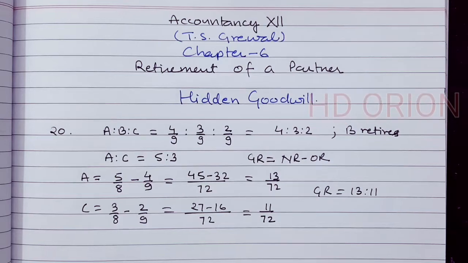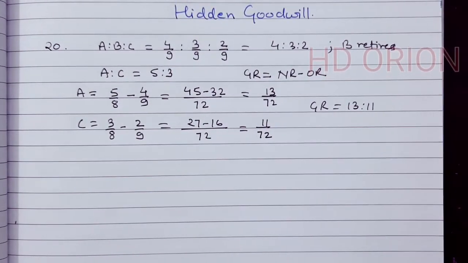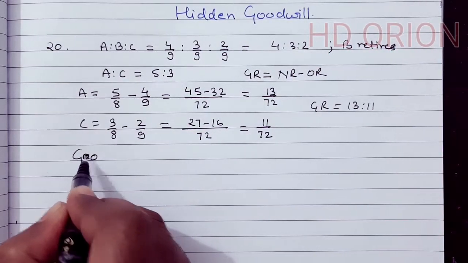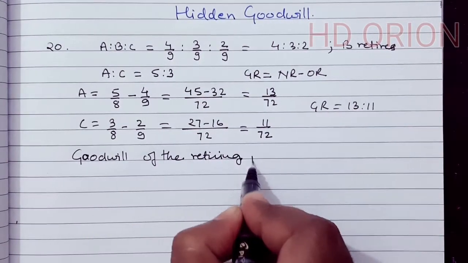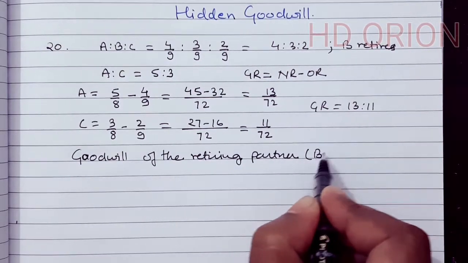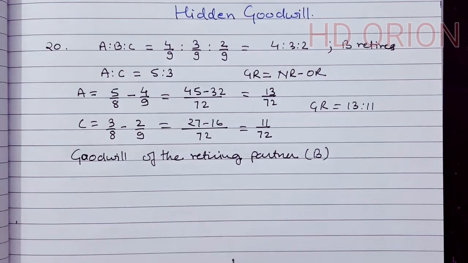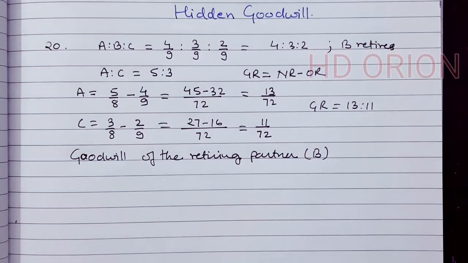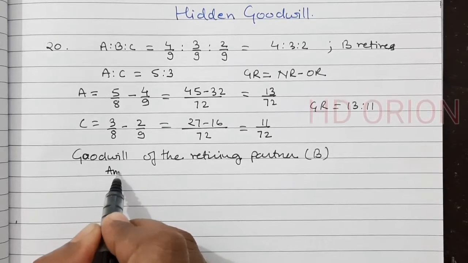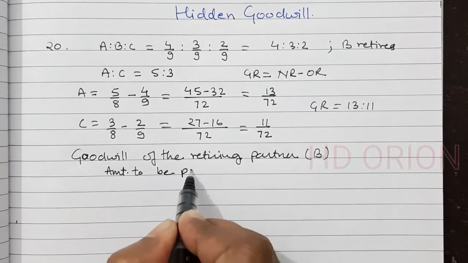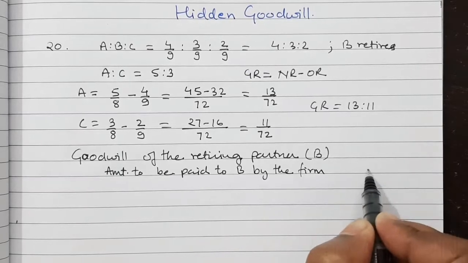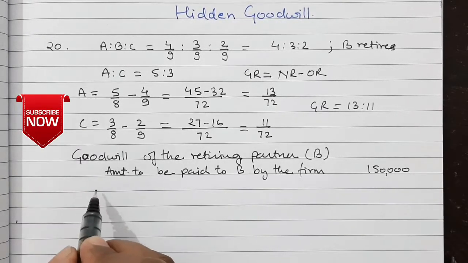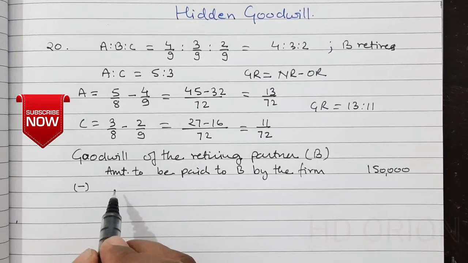Now let us calculate the goodwill of the retiring partner. Goodwill of the retiring partner B. So amount paid minus adjusted capital of B. Amount to be paid by the firm is 1,50,000 minus adjusted capital balance.